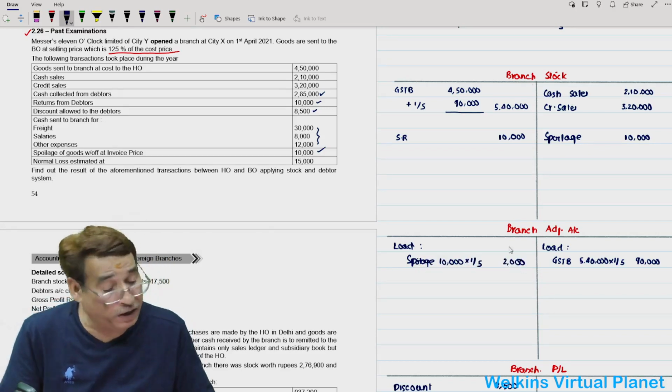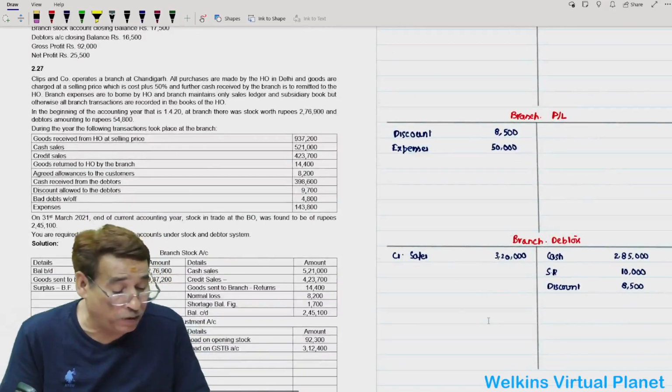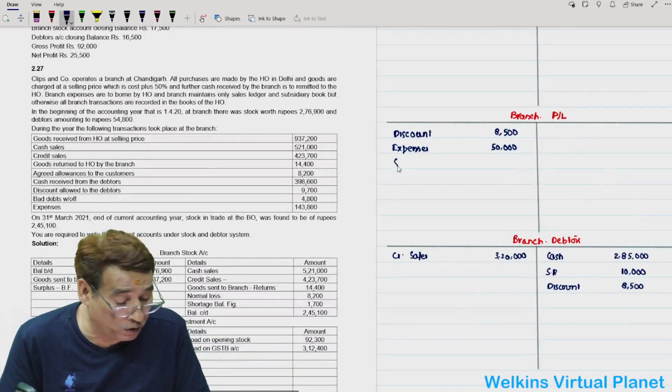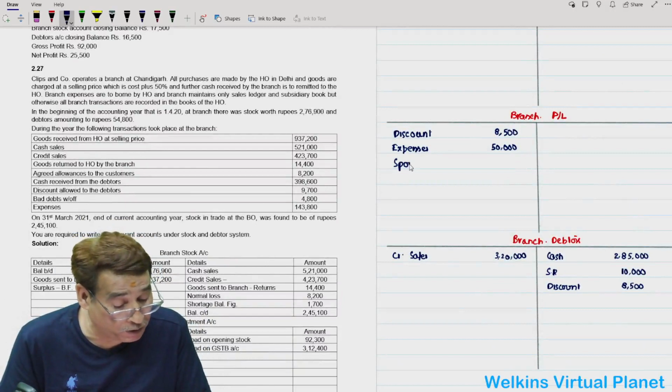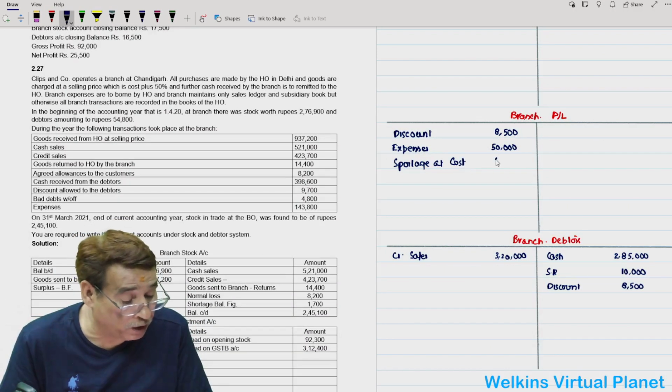And spoilage at cost will be written in branch P&L account. So you will write here spoilage at cost, $8,000. 10,000 minus 2,000.